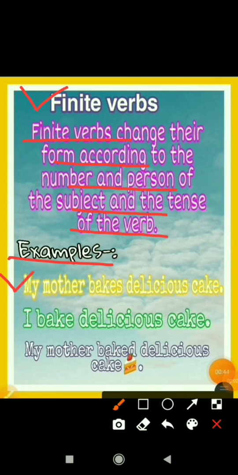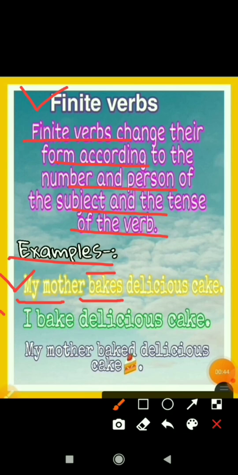First example is: My mother bakes delicious cake. So here the sentence is in simple present tense, and in simple present tense we use s or es with the first form of verb if the subject is singular. My mother is a singular subject, that's why we have used s or es with the first form of verb. If in place of my mother I change the number of the subject, if I write my mothers, if I change the subject from singular to plural, that time bakes will become bake. Because with a plural subject we do not use s or es with the first form of verb. So that time the verb is being changed according to the number. So that means bakes is a finite verb.